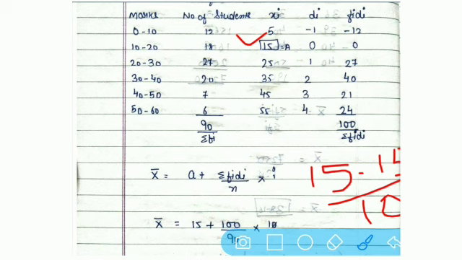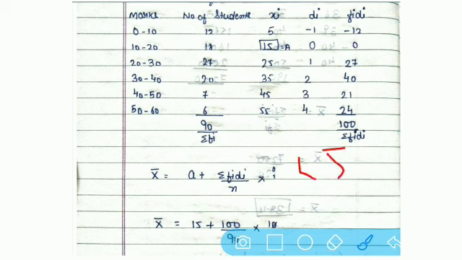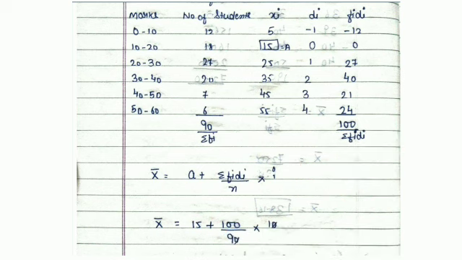Next you can say that 25. So write down over here 25 minus 15 divided by 10. So 25 minus 15 that is plus 10, divided by 10, your answer is 1. So in this way calculate all your di. So you will get your answer of di.